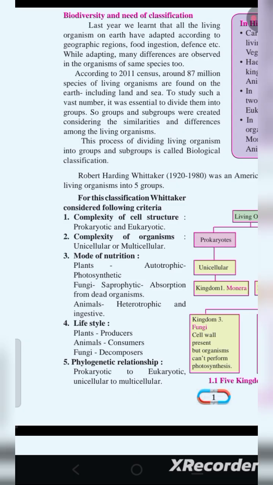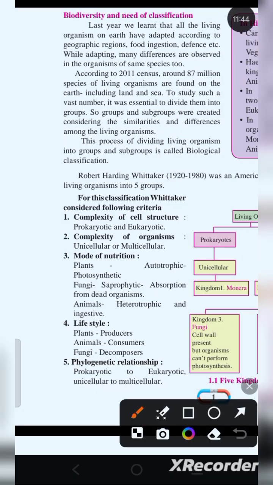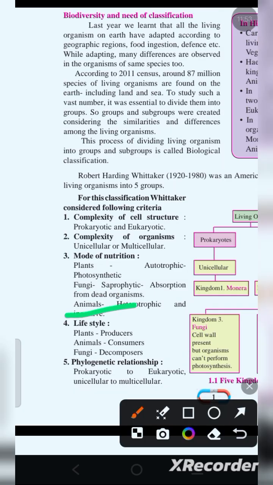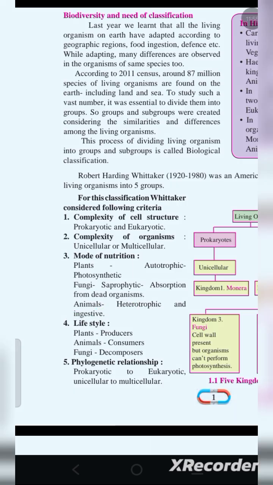Okay. So fungi, what is fungi? It is saprophytic, which means it decomposes dead organisms. So he considered this, and he considered animals. They are heterotrophic and ingestive, which means they consume their food from other types of organisms. Okay.